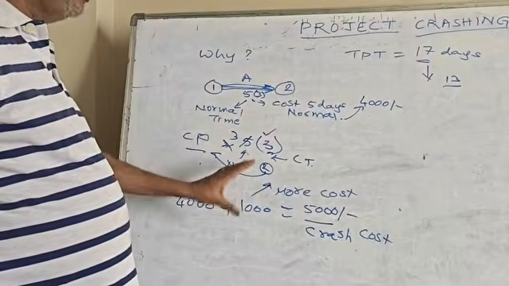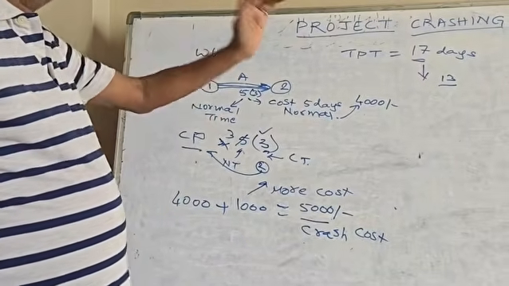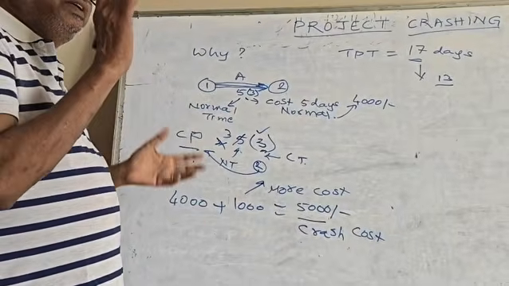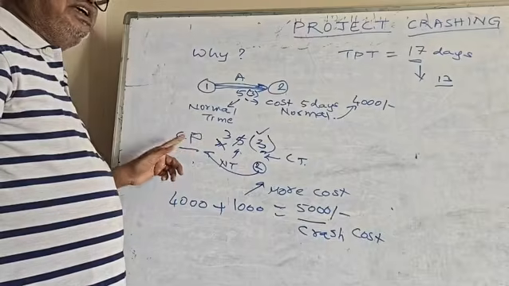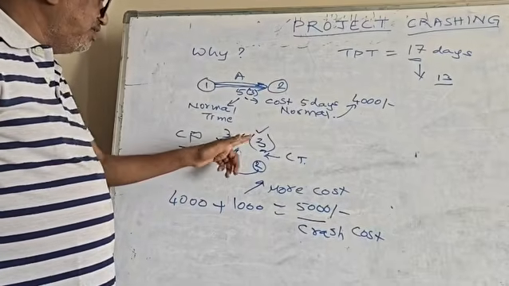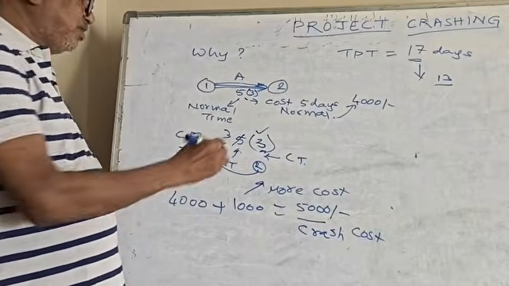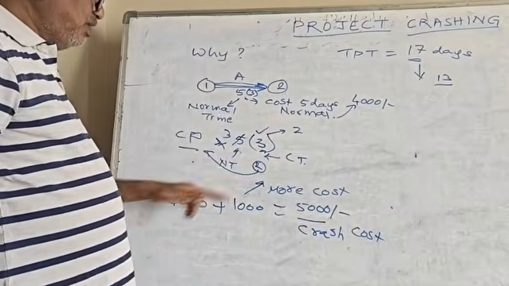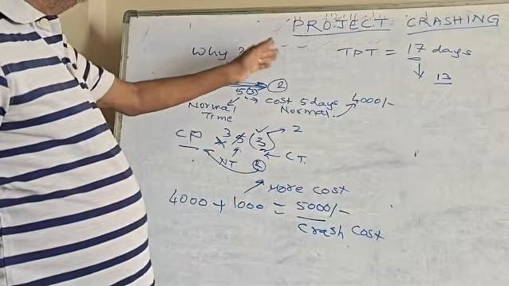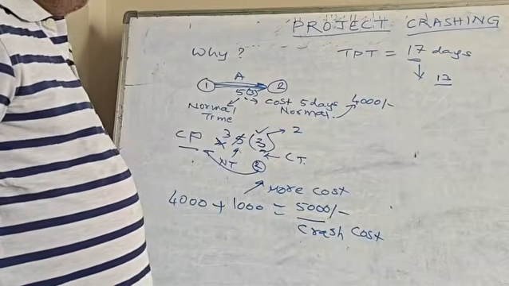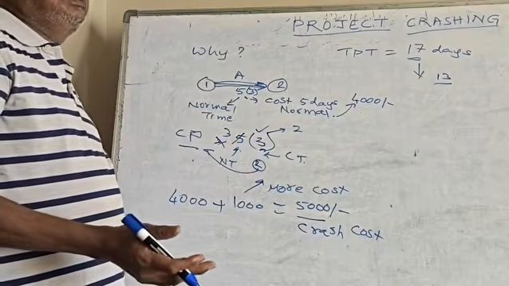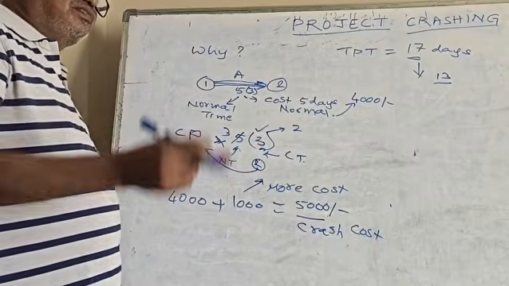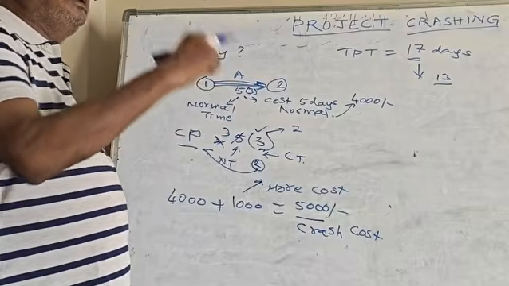So this is what exactly as per each activity you have to consider now. First you need to see whether there is a crash potential available with each activity. Now how many days? You have to take the minus. 2 days you can reduce, because 5 minus 3 is 2 days. So you have 2 days as a crash potential. So for each activity, you need to see what is the crash potential available. Number one, first thing.